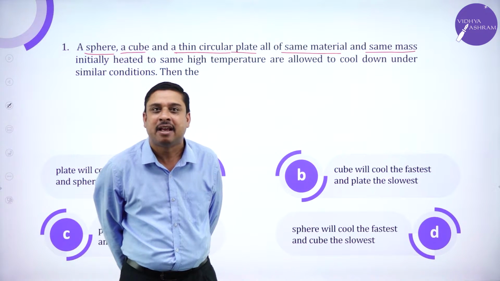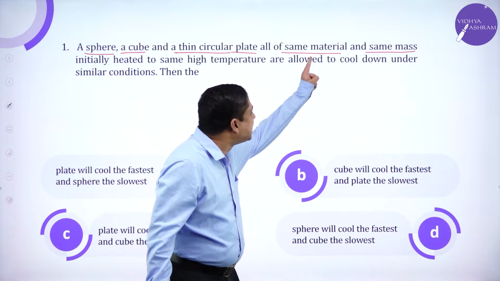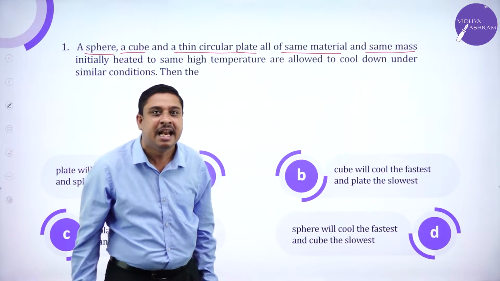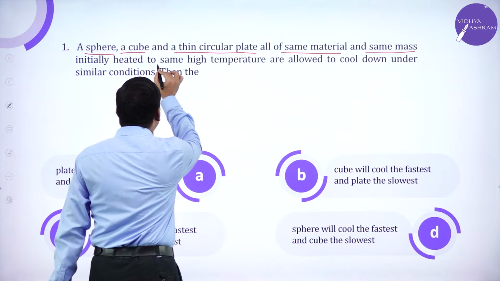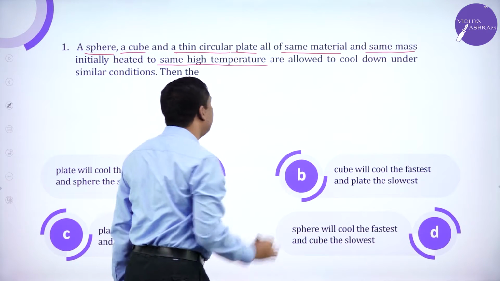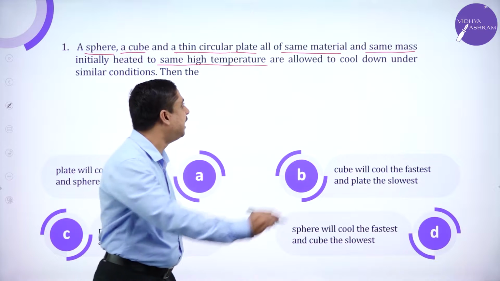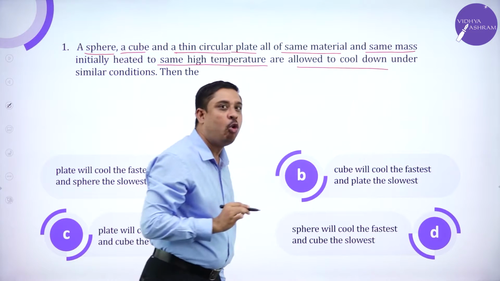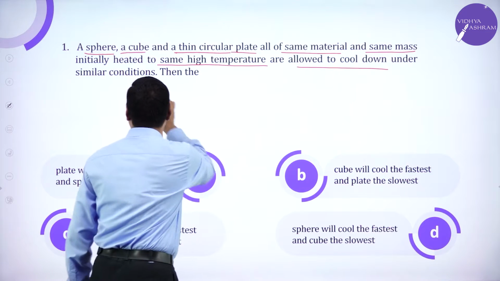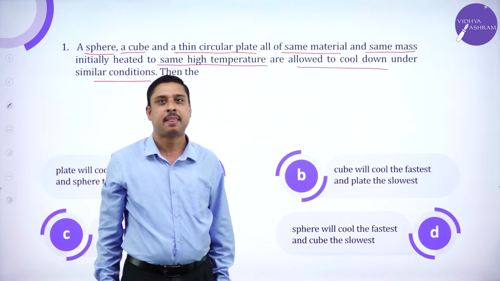All the three objects are initially heated to the same high temperature and further allowed to cool down under similar conditions.